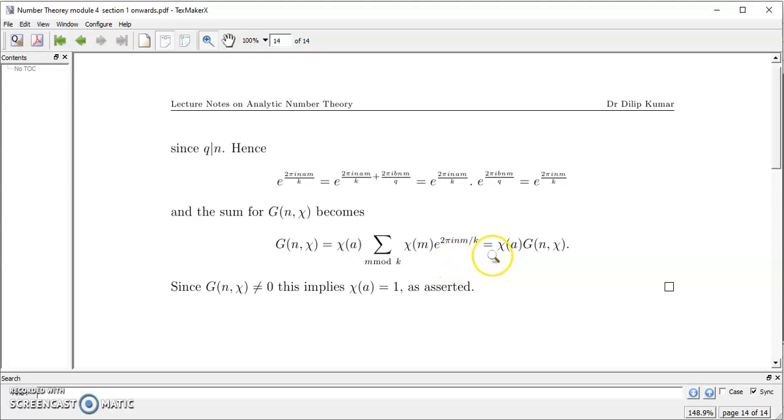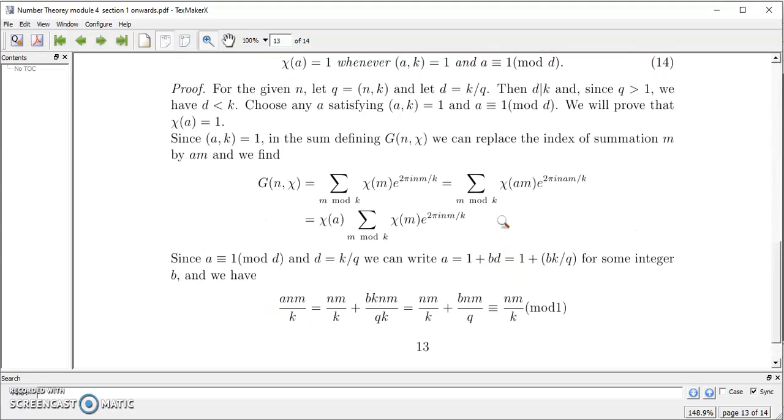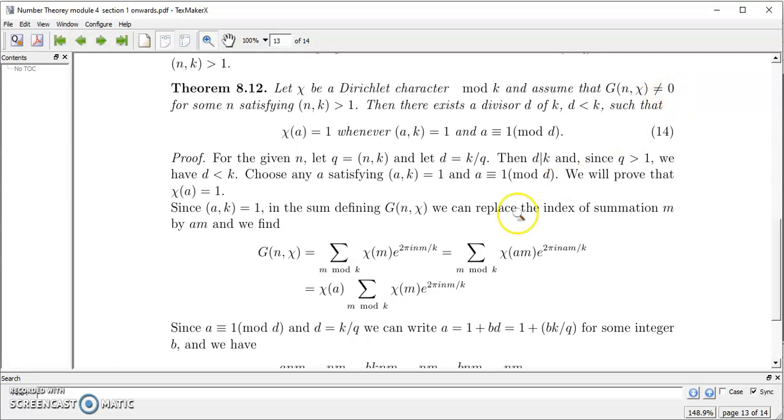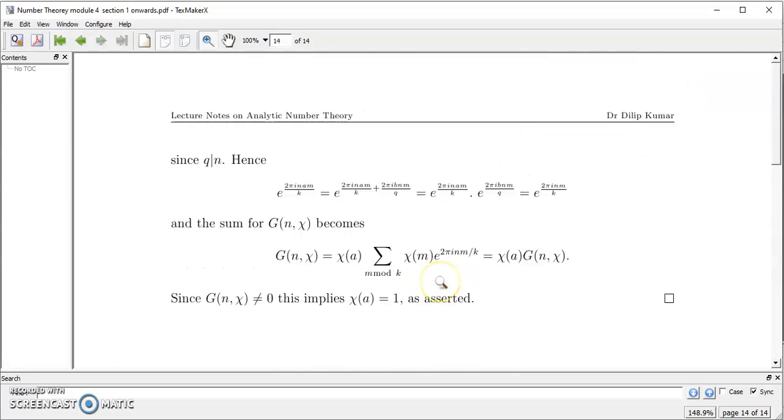So this is only possible if either g of n chi is 0, otherwise chi of a should be 1. That is the only case. Since g of n chi is not equal to 0, as already given in the theorem, clearly we will get chi of a is 1. So this is what the result is.